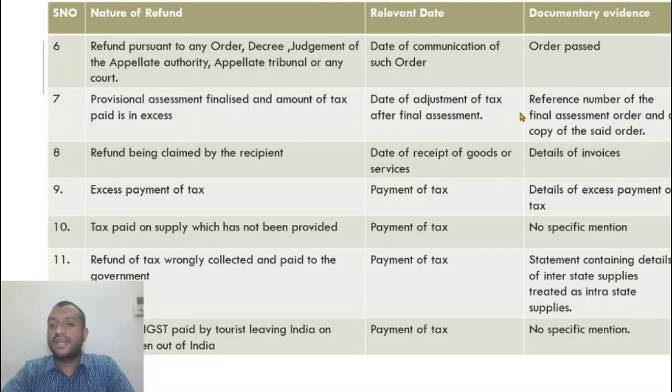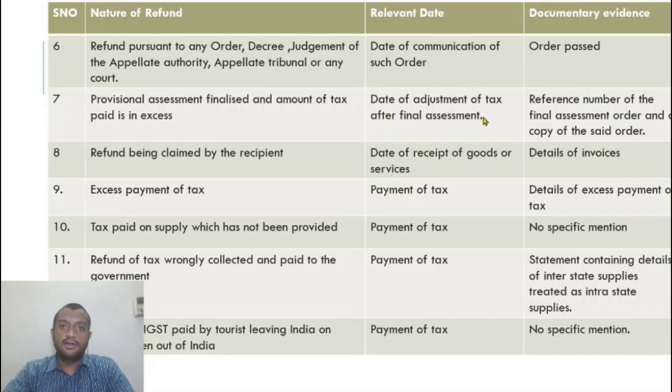Date of adjustment of tax after final assessment. All right. So what is the date of final assessment? That date, say 2 years you count for the due date. What is the evidence? Reference number of final assessment order and copy of the said order.